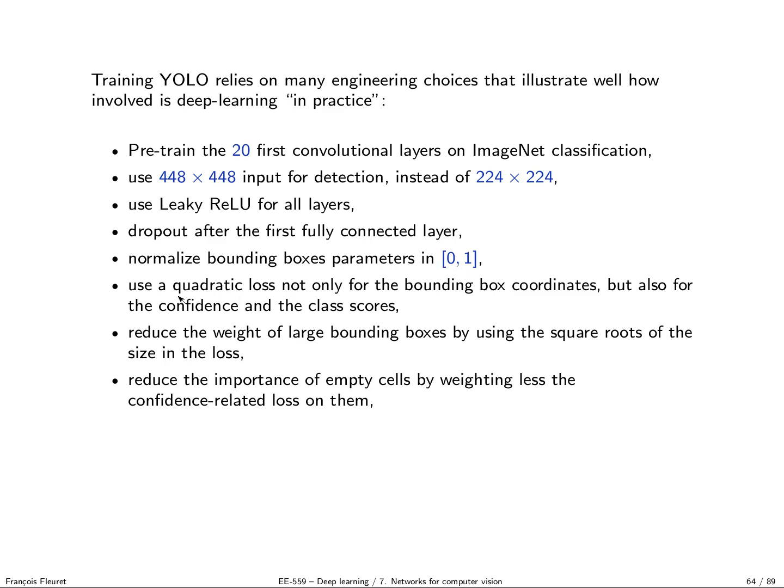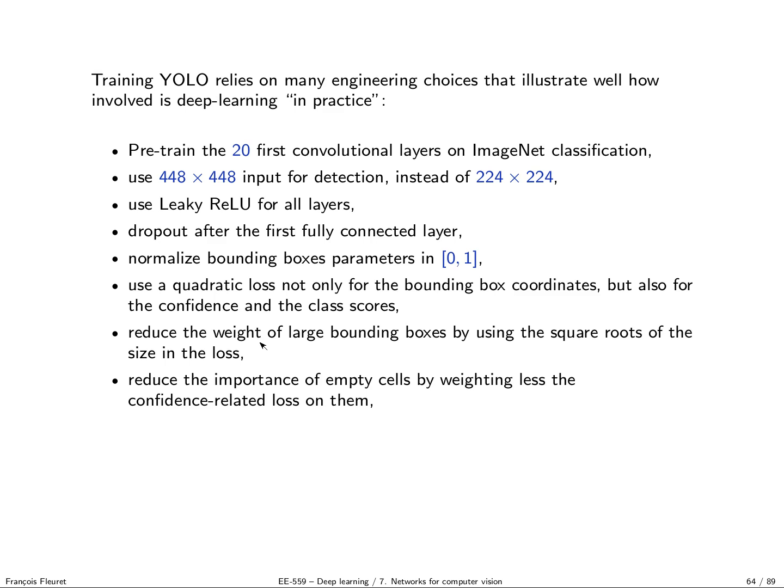There is a quadratic loss not only for the bounding box coordinates but also for the confidence on the class scores, probably because even though conceptually it's a bit weird to have a quadratic loss for the distribution, it probably articulates better with the quadratic loss for the geometric part of the loss.